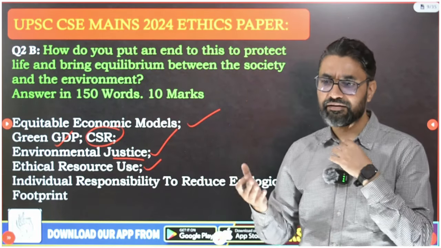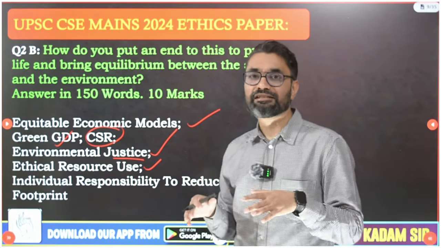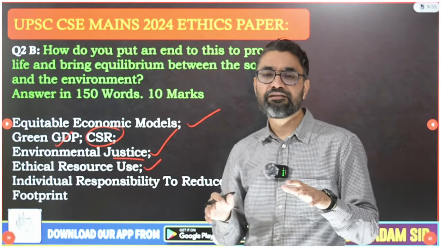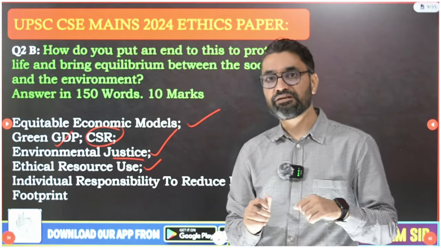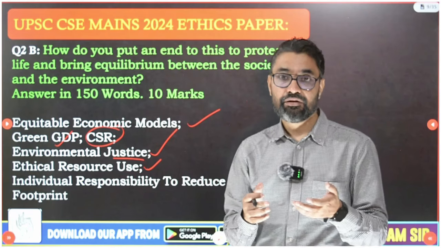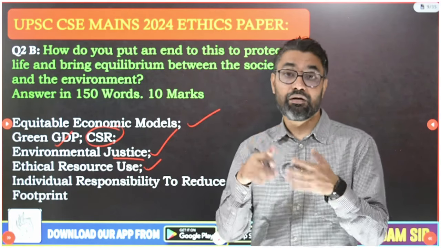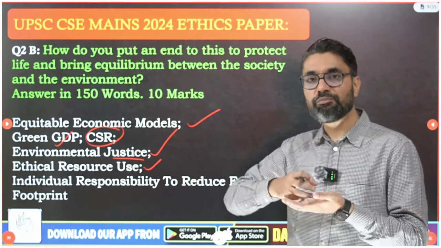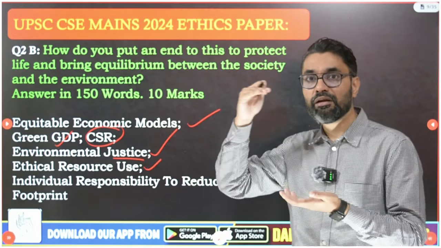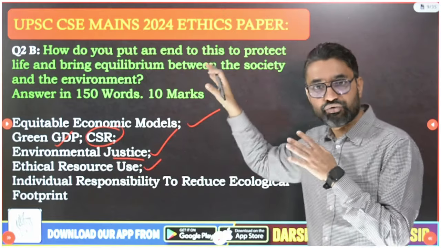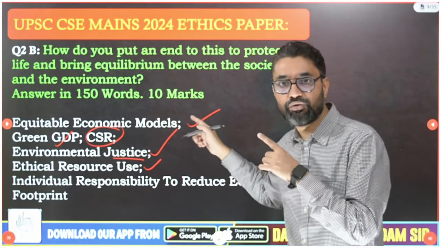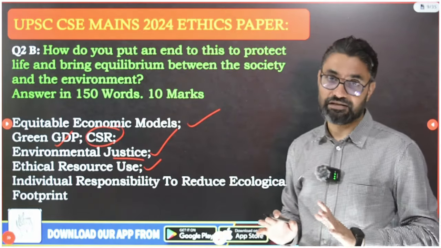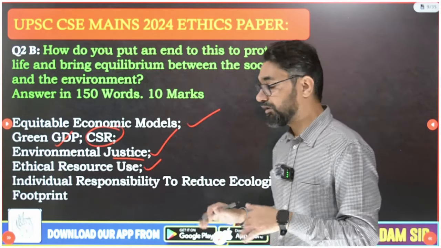And what Gandhi said 100 years back, that cities only exploit. People in the cities only consume oxygen; they don't add to oxygen. They use water; they don't work to recharge the water tables. There shouldn't be one-sided consumption; consumption should be ethically, morally regulated. So even if this is an ecology and environment question, your answer should be ethical if you want to pass the exam, or get good marks.